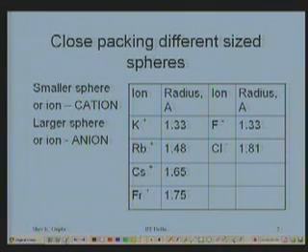So, continuing with the assumption that ions are hard spheres, we can talk about them as cations and anions.